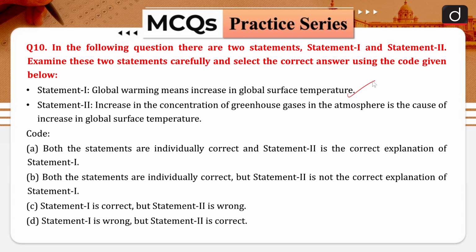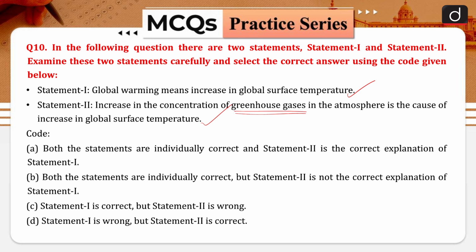global surface temperature, which is also true, because you know that when we are talking about the greenhouse gases, they create some kind of a barrier through which the long wave radiations which are emitted by the earth could not leave the atmosphere, and because of which the temperature inside the atmosphere increases.